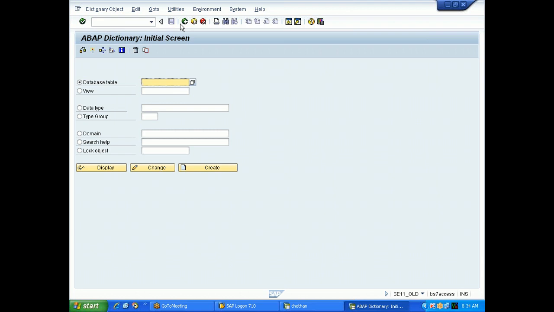You can also write: once an object is developed in the data dictionary, that can be used in any program throughout SAP.